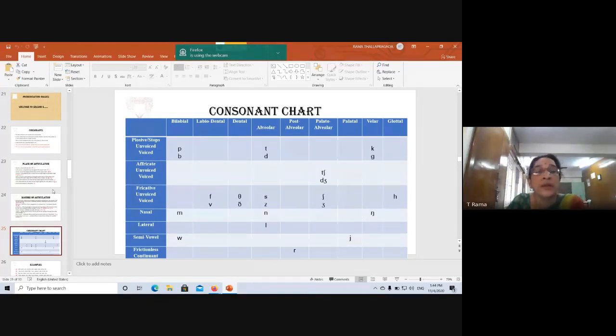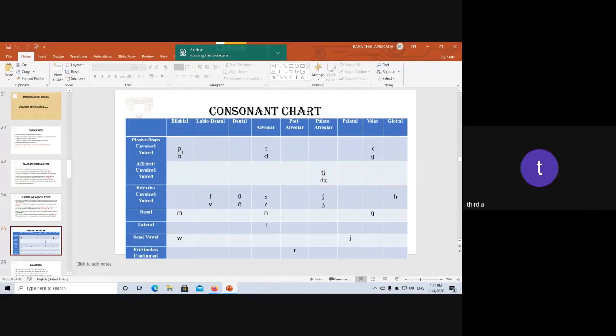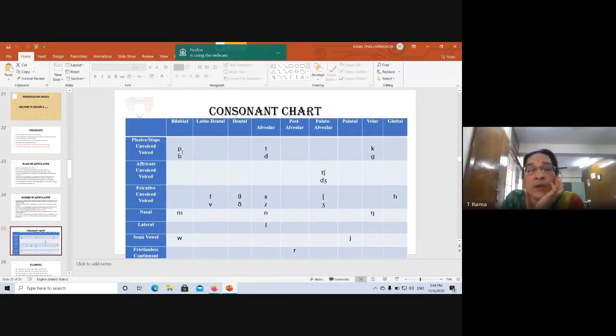Okay. And now I want you people to give me examples for each sound. For p, you use p. If you want time, I'll give you 10 minutes or 5 minutes. You can write one starting with this letter, one in the medial position, one in the final position. Can you do that?